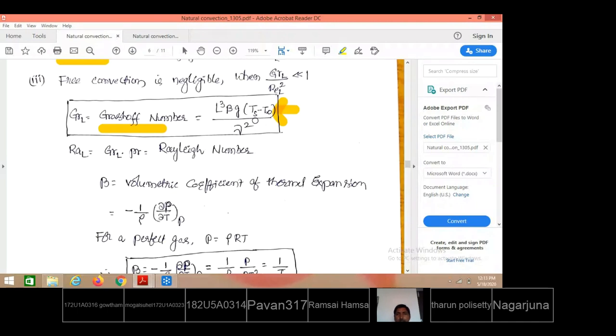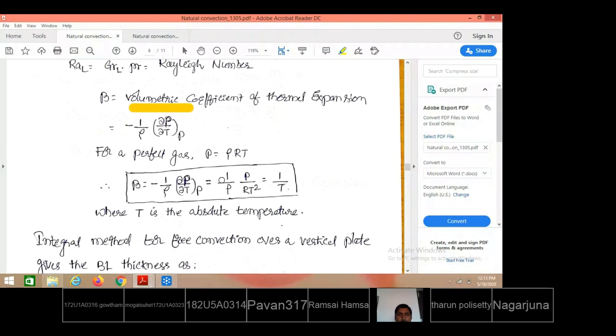Gr equals L cube beta g (Ts minus T infinity) by nu square, where L is the characteristic length, and beta is the volumetric coefficient of thermal expansion. How do you define that? Rate of change of density with respect to temperature at constant pressure, divided by the initial density, that is, dρ by dT at constant pressure by ρ. This is known as the volumetric coefficient of thermal expansion. Assuming the air behaves as an ideal gas, from the ideal gas equation of state, by replacing ∂ρ by ∂T, we ultimately get beta equal to 1 by Tf, where Tf is the film temperature.